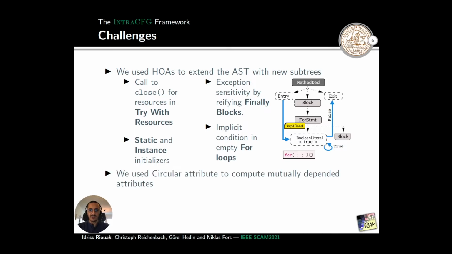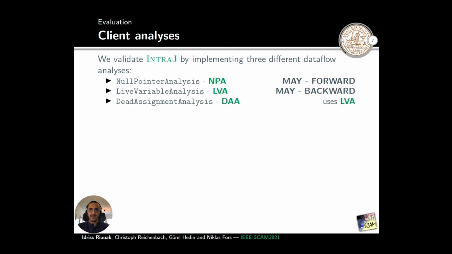Once we have constructed the control flow graph, we implemented data flow analysis with mutually dependent equations. In fact, an attribute may depend on its own value. In this case, the attribute will compute a fixed point. As said before, we implemented 3 different data flow analyses: null pointer analysis, live variable analysis, and dead assignment analysis. In this presentation, we will take into consideration only null pointer analysis.